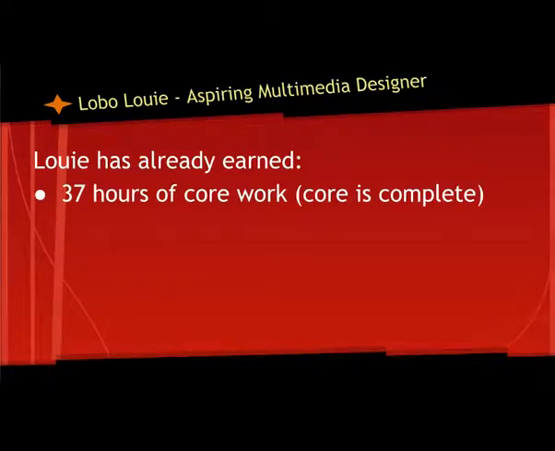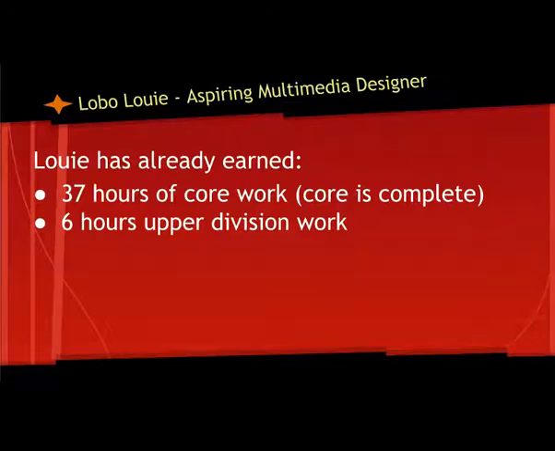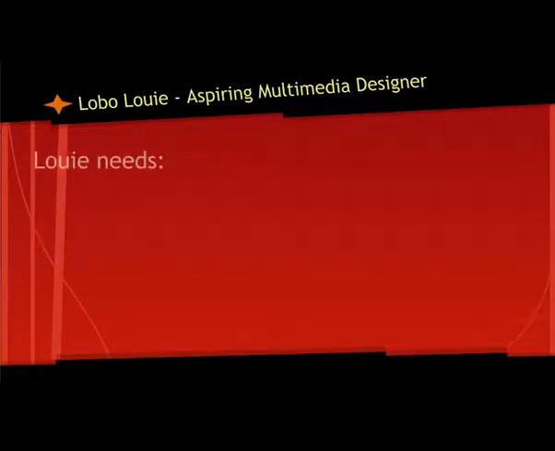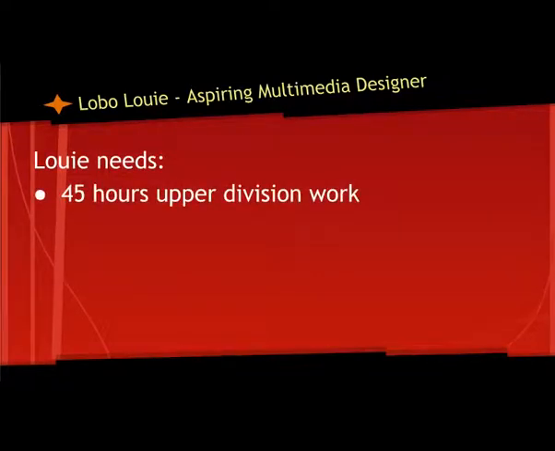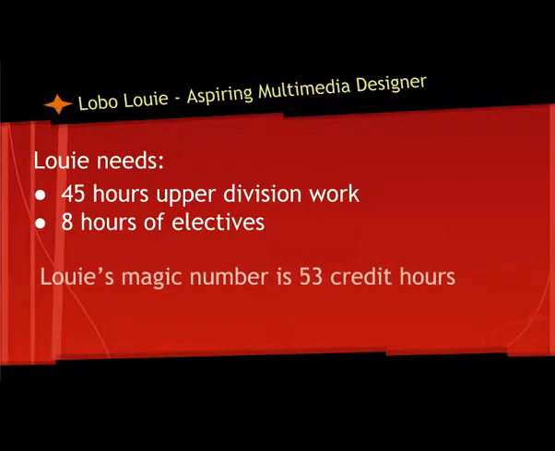Louis has already completed his core requirements, so his core is done. He's earned 6 hours of upper division work, and he has 24 hours of electives. That means to complete his BLA, Louis is going to need to identify 45 hours of upper division work and 8 hours of electives or prerequisites. So his magic number is 53.